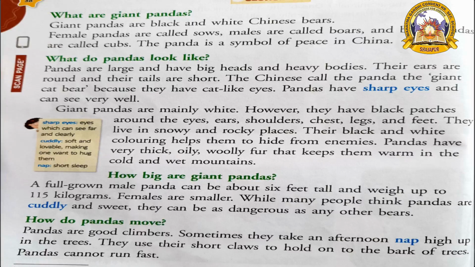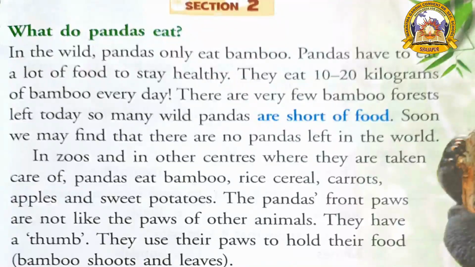How do pandas move? Pandas are good climbers. Sometimes they take an afternoon nap high up in the trees. They use their short claws to hold on to the bark of trees. Pandas cannot run fast. Now look at section 2.